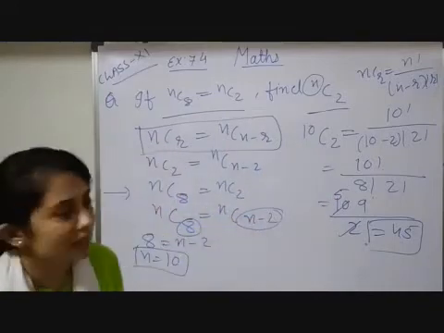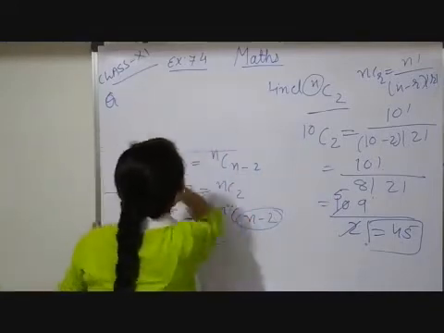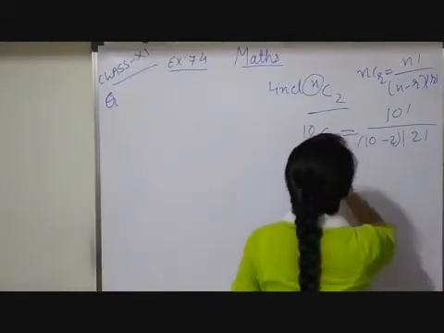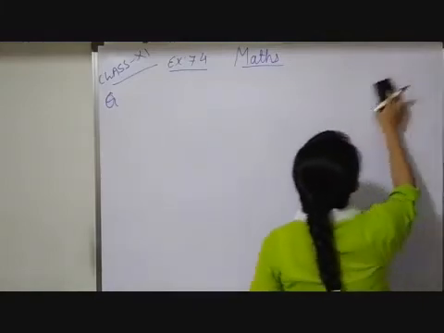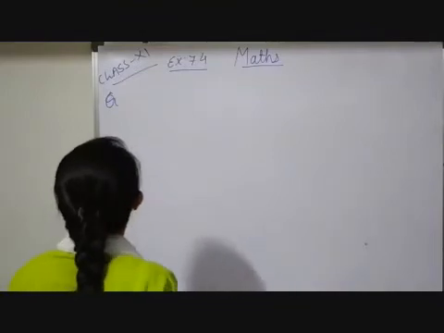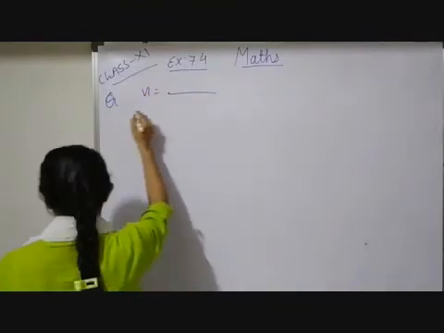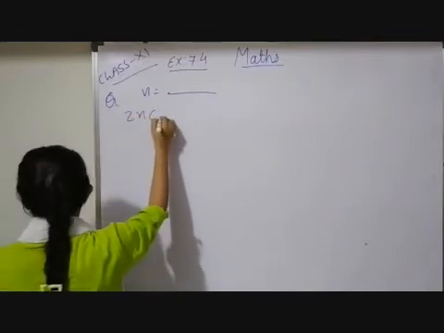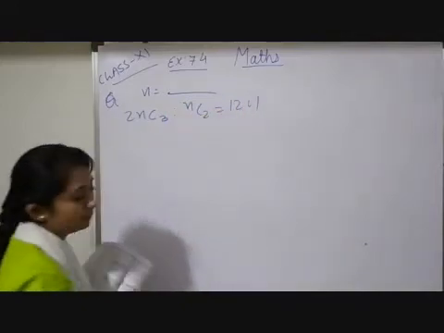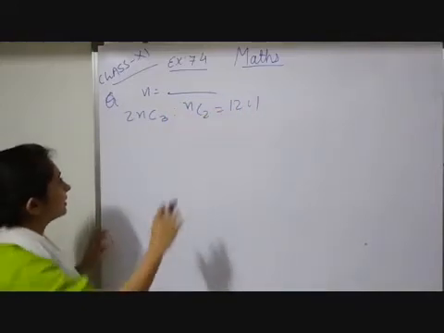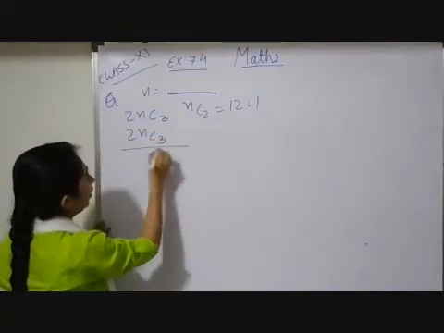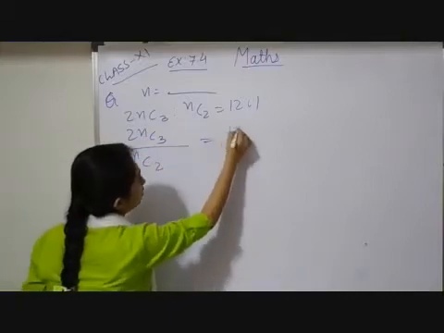Now next question here I will explain to you. Here your question is: determine n. We have to get the value of n. One relation is given that 2nC3 to nC2 is equal to 12 ratio 1. So here, as the ratio is given, it means this value I can write in the denominator. So here it will be 2nC3 upon nC2 which is equal to 12 upon 1.